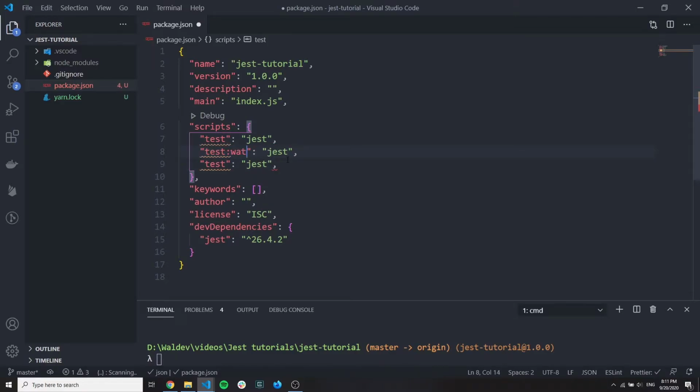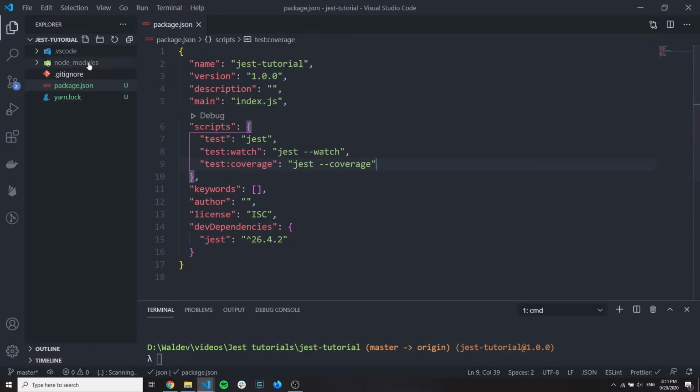Second one for the watch. So this is a very useful command that I really use a lot. And then another for coverage. I'll also talk about this later, so it can show you how much code is covered with the tests, which also can be very useful to analyze your code.